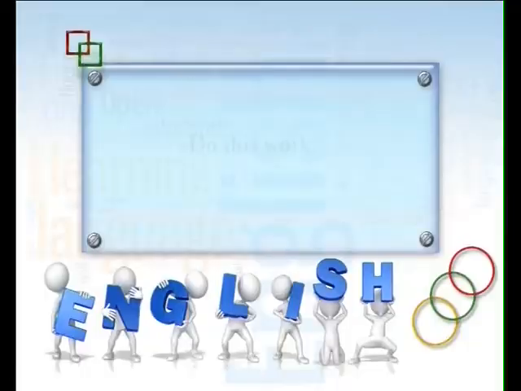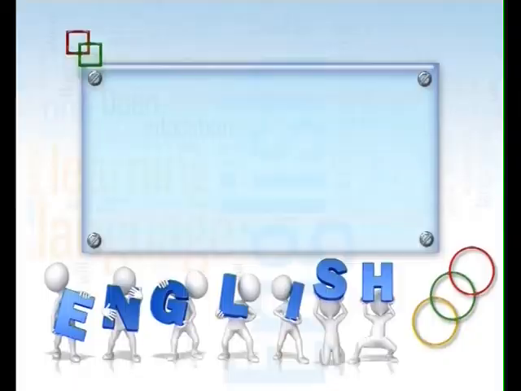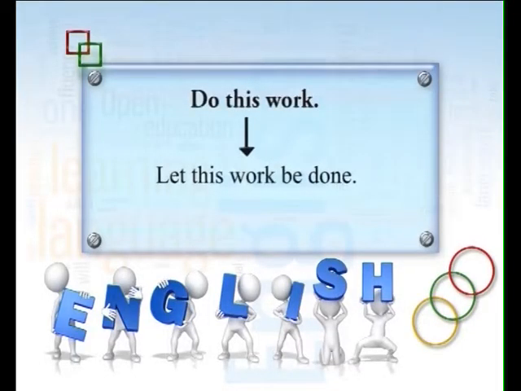Apart from it also, we have another passive form, like if it is an imperative sentence, you tell someone, do this work. Imperative sentence in the sense, sentence starts with a verb. Do this work. So, passive of this will be in 3 different types. Normally, first one is do this work, let this work be done.